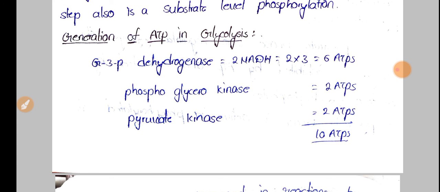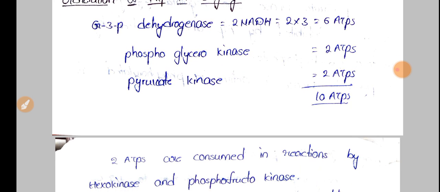So we have 2 NADH, which results in 6 ATP molecules, and later phosphoglycerate kinase gives 2 ATP, and pyruvate kinase 2 ATP. Total 10 ATPs will be generated.